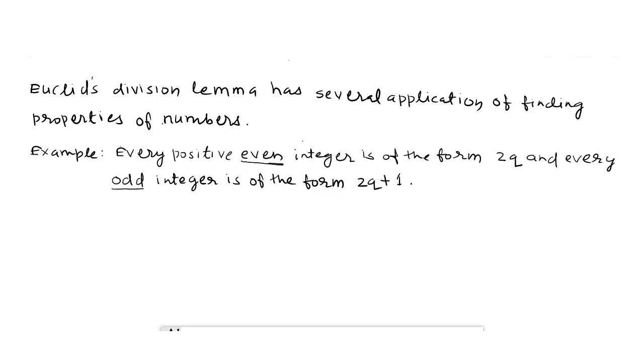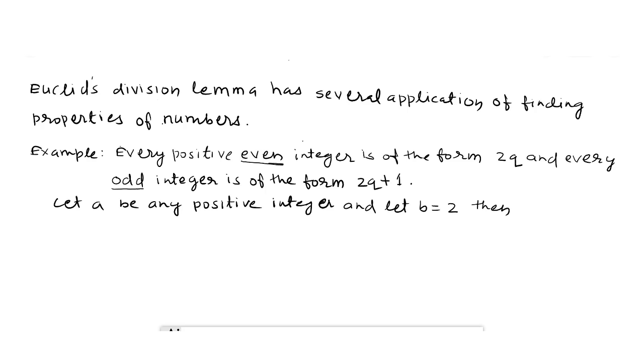Euclid's division lemma has several applications in finding properties of numbers, and we will learn it by one example. Example: every positive even integer is of the form 2q and every odd integer is of the form 2q plus 1. Now we elaborate it. Let a be any positive integer and let b equal to 2. Then a equal to 2q plus r, where 0 is less than or equal to r is less than 2.